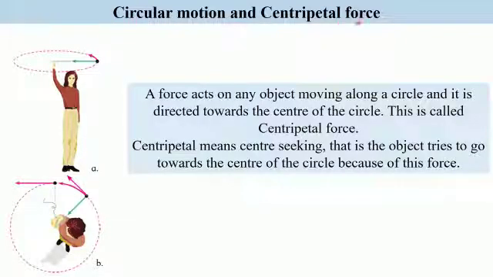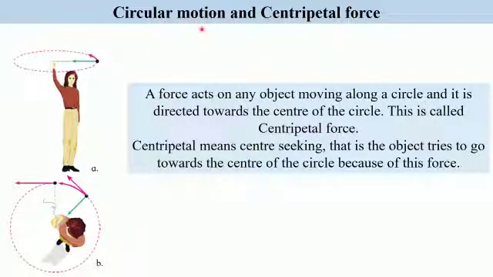Circular motion and centripetal force. Circular motion refers to the movement of an object while it is rotating in a circular path. Here a circular path has been shown, and the object is revolving in a circular path and performing circular motion.